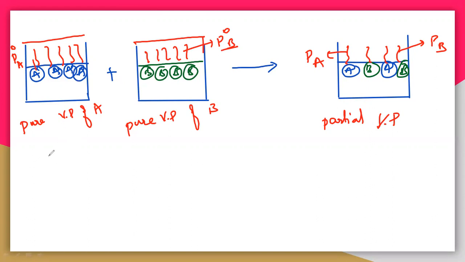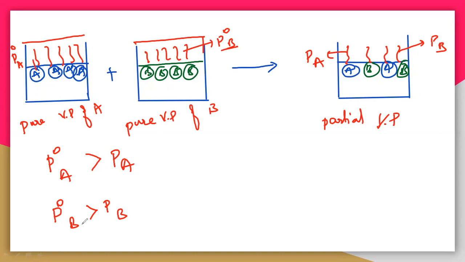So pure vapor pressure, that is P naught A, is always greater than PA. That you should understand here. And again, P naught B is always greater than PB. I have already told you that in the last session. See here, P naught A is the pure vapor pressure of A, and P naught B is the pure vapor pressure of B. So they are always greater than the partial. Partial simply indicates the word partial.